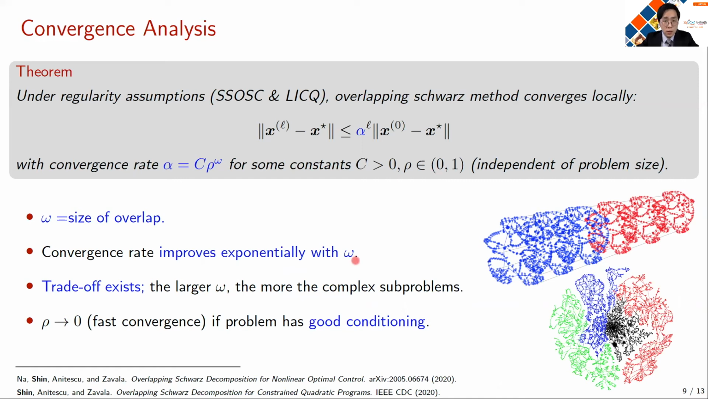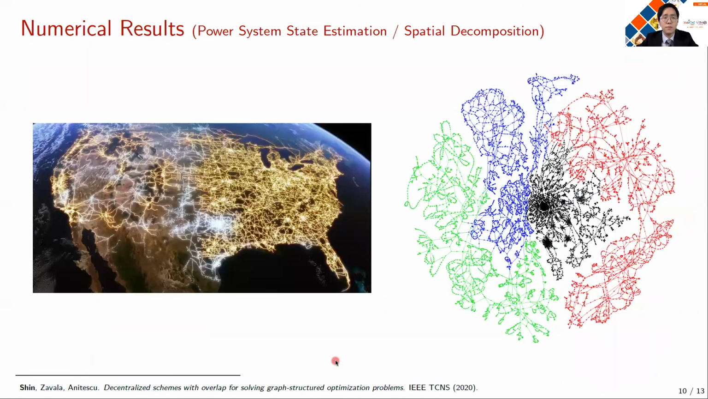Still, a trade-off exists here, because as we increase omega, we will keep expanding the size of the subproblems. In other words, we need to deal with a more complicated set of subproblems. So in practice, one needs to tune omega to balance the effect of the improved convergence rate and increasing subproblem complexity. And this constant rho is actually dependent on the conditioning of the problem. One observation we can make is that this rho becomes close to zero if we have good conditioning in the problem. So this means that the overlapping Schwarz method is going to be more effective if the problem has good conditioning. And this result applies to any type of graph structured optimization problems.